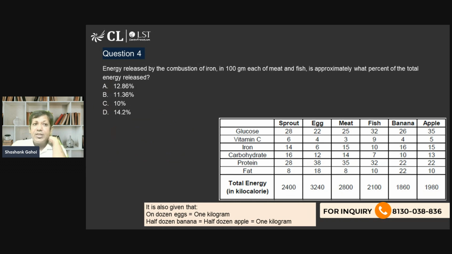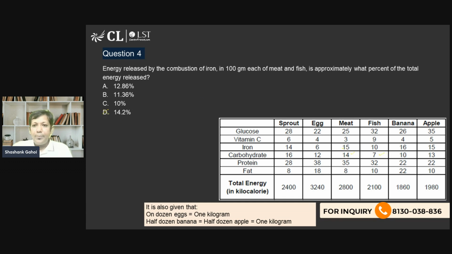What does it say? Energy released by combustion of iron in 100 gram of each meat and fish is approximately what is the total percent of energy released. Okay, so whether it is 100 gram or 1 kg doesn't make a difference, because the final value is in percentage. So meat is generating 14%, fish is generating 7%. So my value should be lying between 14% and 7%. So definitely this cannot be the answer.